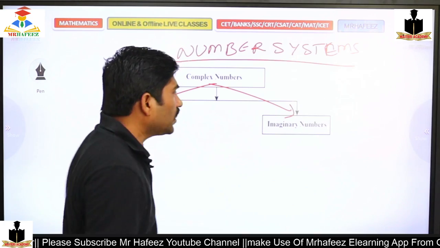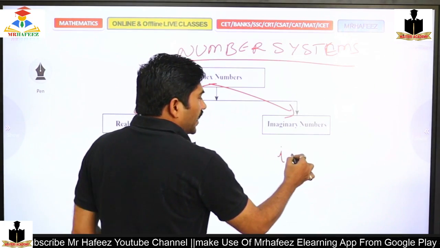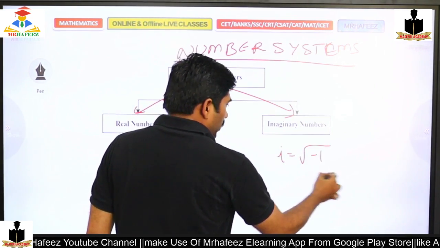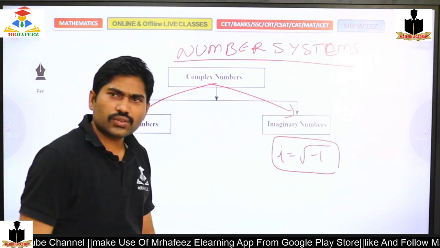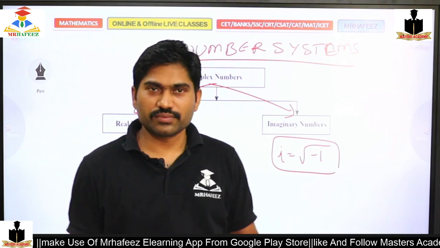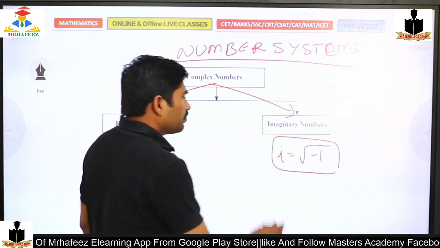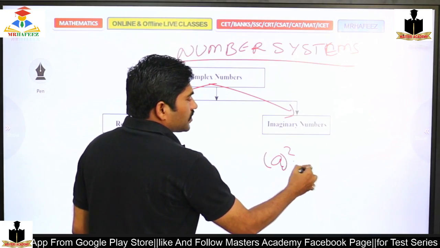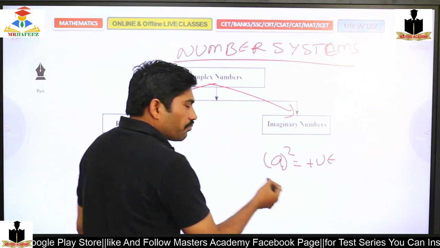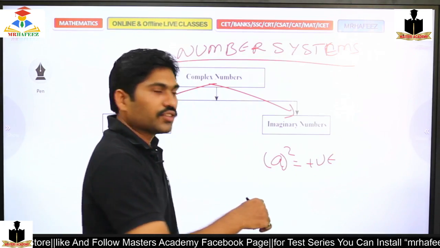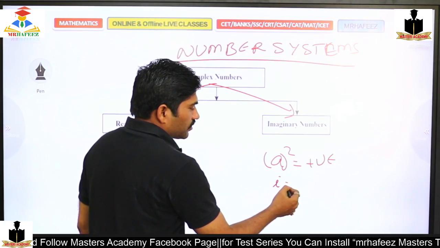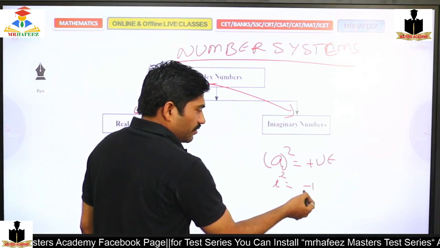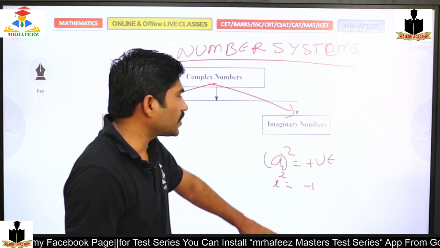Because i is equal to root of minus 1, and under a root there is no negative. Any real number squared always gives a positive number, but because it's my imagination, i squared is nothing but minus 1, which is not possible. So this is an imaginary number.